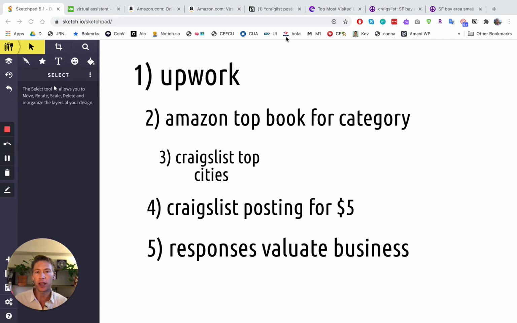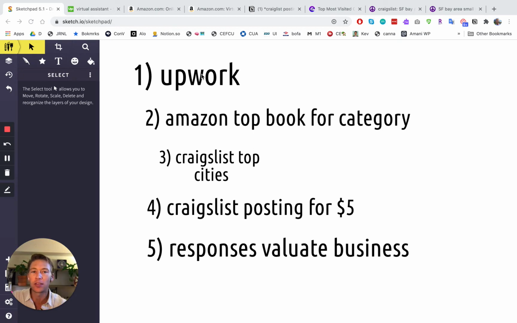How to create and validate a business idea in about an hour. So I have this process that I've built out from doing a lot of research and looking for more business ideas for myself. And here's the process. I'm going to just run you through what the process is, and then we're going to jump in and do a screen share of me actually going up and validating a business idea.